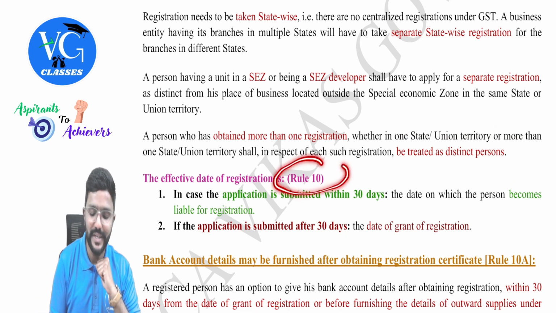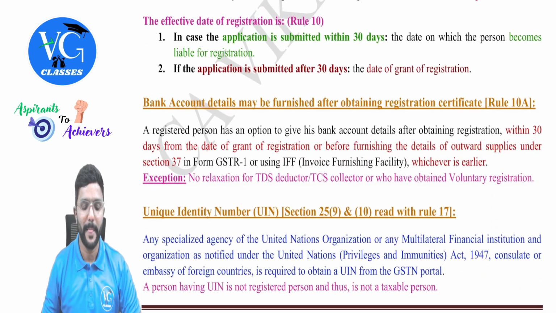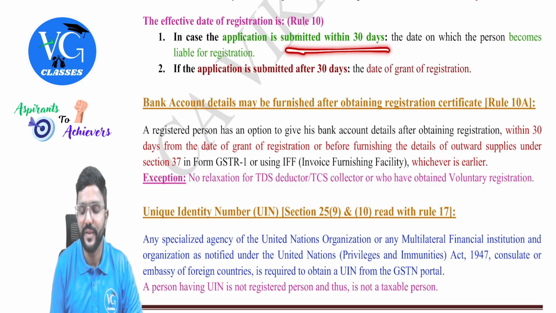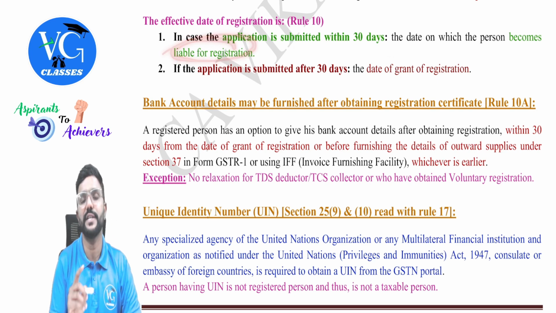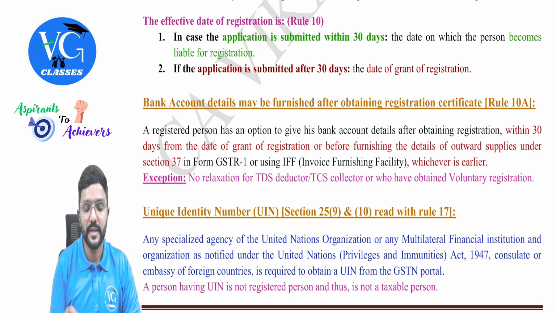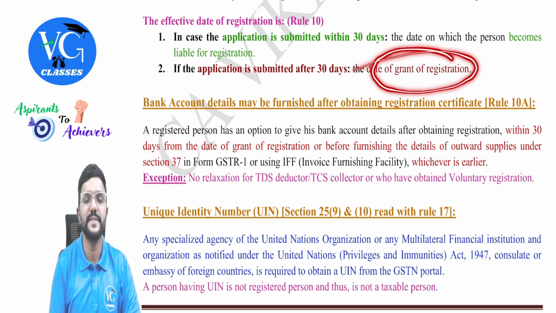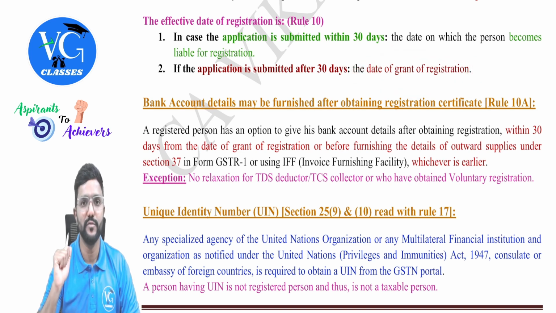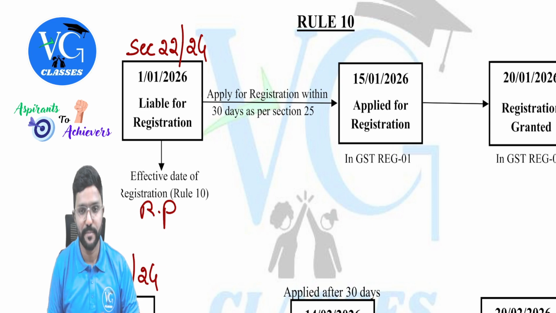Okay. And in rule 10, they have given what is the effective date of registration, guys. Okay. In case the application is submitted within 30 days, the date on which the person becomes liable for registration is the effective date of registration. Whereas, sir, what if the application is submitted after 30 days? Then the date of grant of registration is the effective date of registration. So I will explain with an example. Just pay attention here.